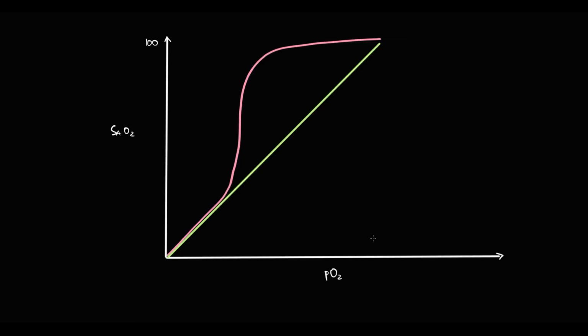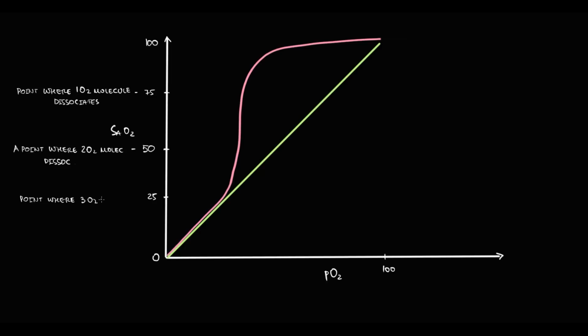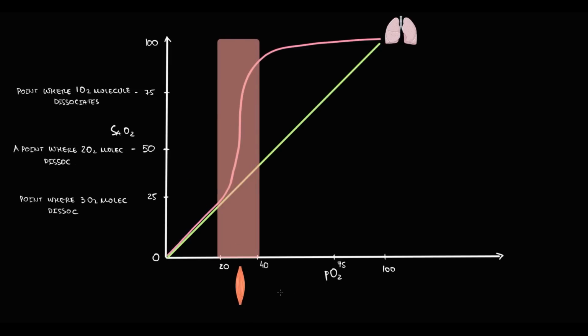In oxygen saturation, we are interested only in points where hemoglobin gives away oxygen. So it's a point where hemoglobin loses the first oxygen molecule and becomes 75% saturated, a point where hemoglobin loses 2 oxygen molecules and becomes 50% saturated, and loss of 3 oxygen molecules makes hemoglobin 25% saturated. We have to know that our tissues have partial pressure of oxygen between 20 and 40. So this red area is where hemoglobin should drop oxygen molecules.